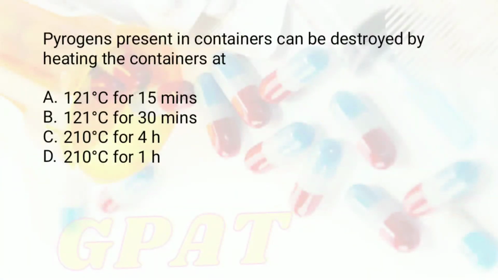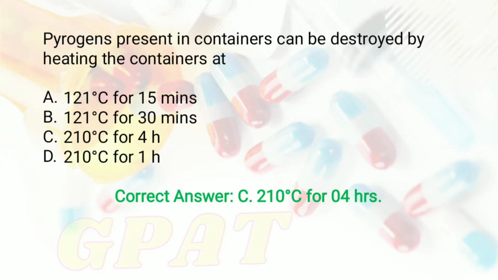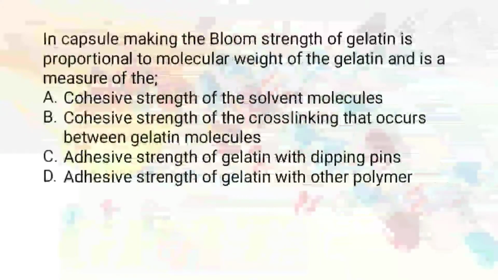The question is: pyrogen present in container can be destroyed by heating the container at, and the options given were A. 121 degrees Celsius for 15 minutes, option number B. 121 degrees Celsius for 30 minutes, option C. 210 degrees Celsius for 4 hours, and option number D. 210 degrees Celsius for 1 hour. So students, right answer of this question is option number C, that is 210 degrees Celsius for 4 hours. Okay, moving to the next question.